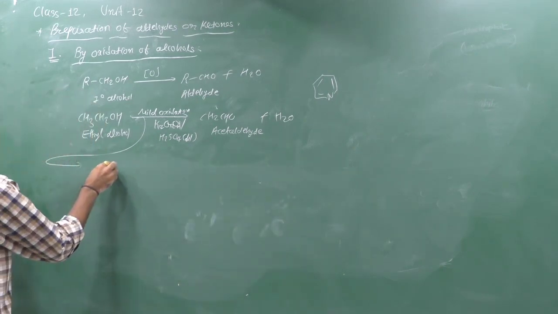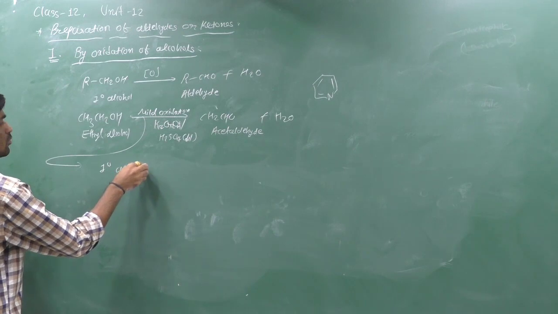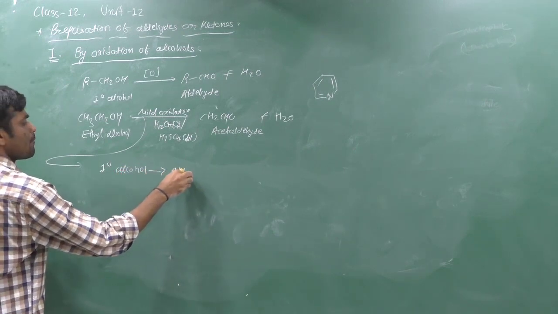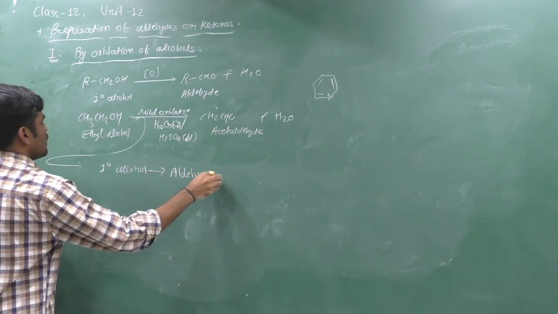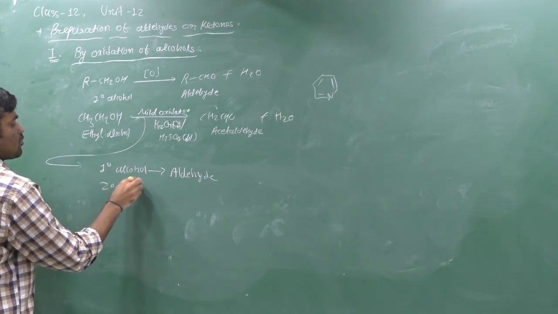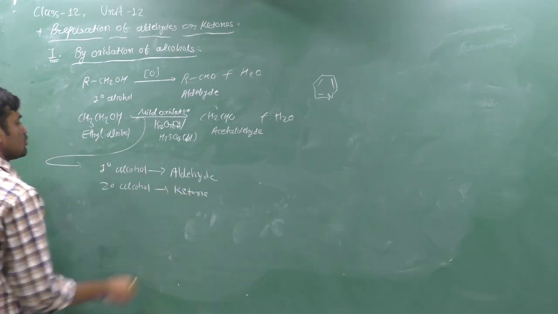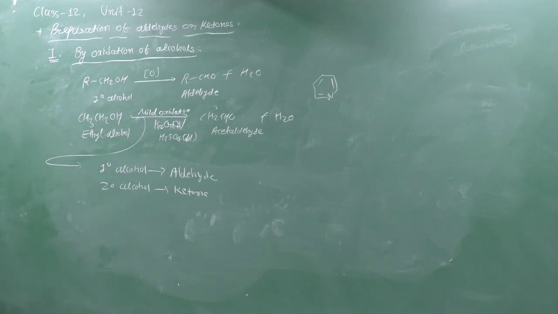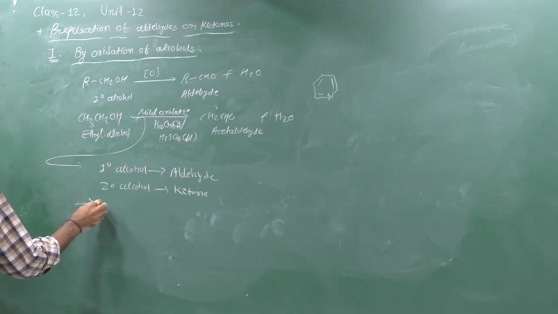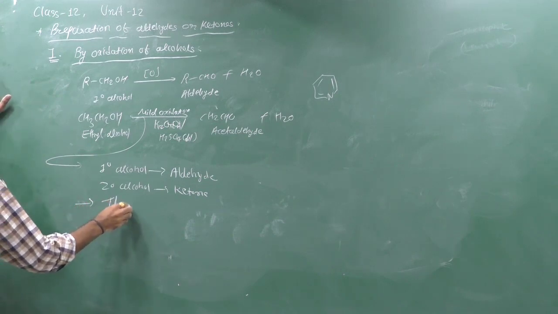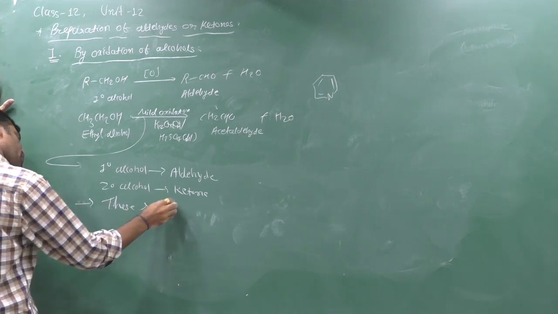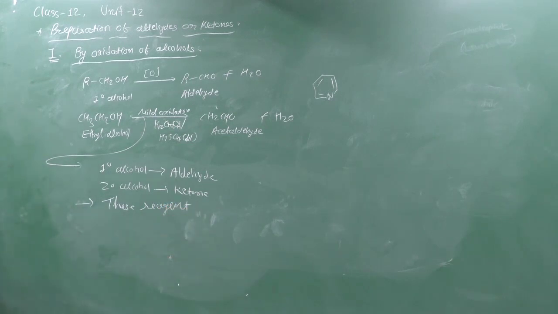It can convert primary alcohol to aldehyde and secondary alcohol to ketone. And these reagents do not attack a double bond or triple bond.